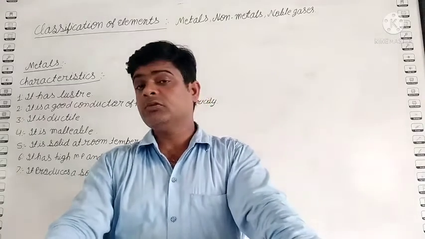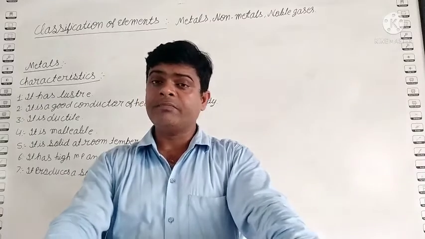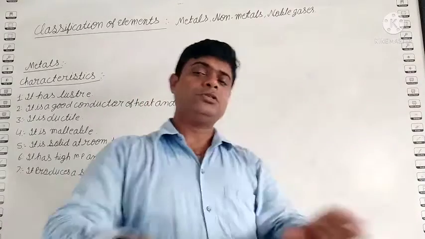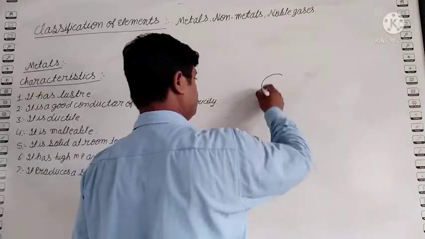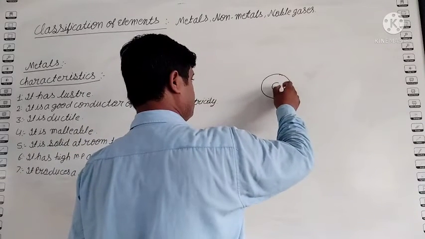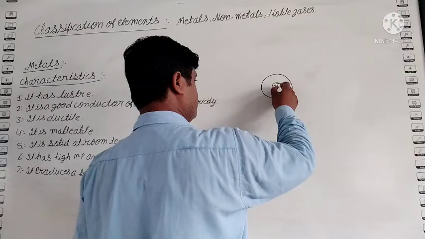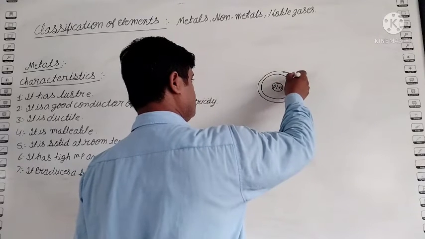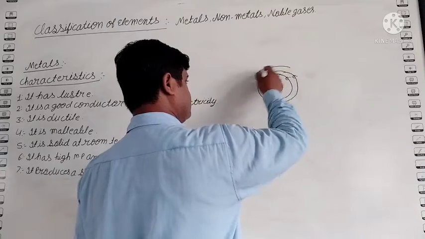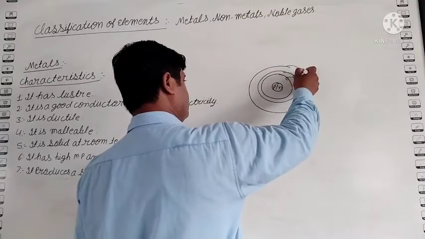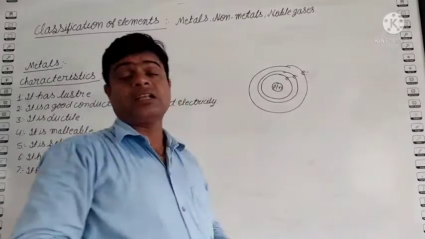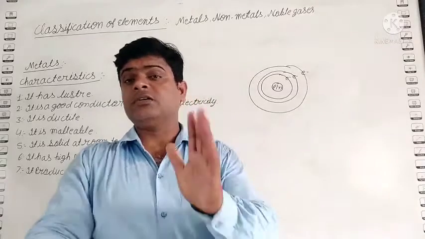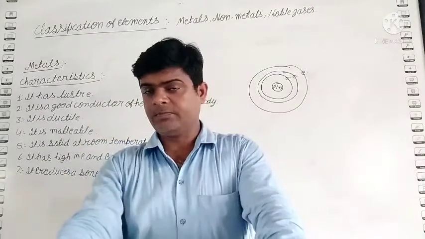But student, you know the atom is made by the subparticles: electron, proton and neutron. Suppose any atom has the nucleus, which is made by the proton and neutron, and electrons revolve around the nucleus. In class 7, 8, 9 and 10, we study about the geometric figure, and in the high classes we also get the definition of the metals. Means the metals lose the electron and contain positive charge, except hydrogen.